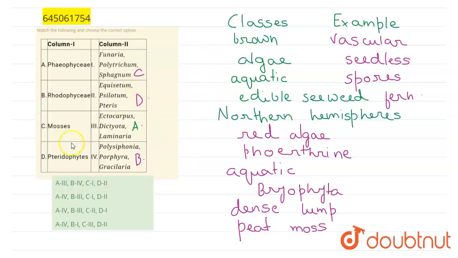Thus the right pairs here are: A matches with 3, B matches with 4, C matches with 1, and D matches with 2. So this is the right option for this question. This is the right match. I hope this solves your doubt.